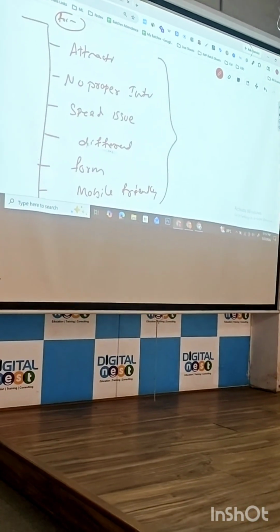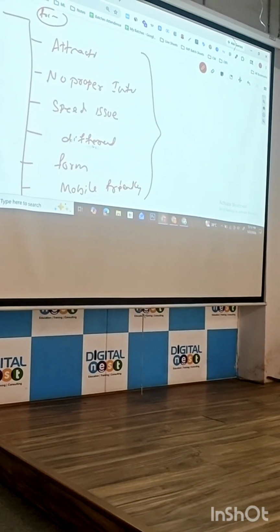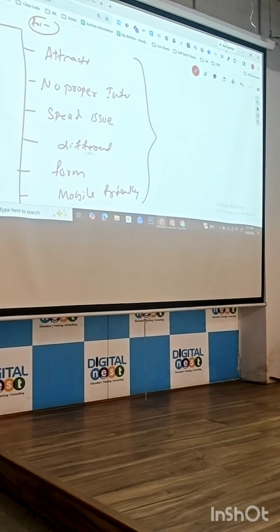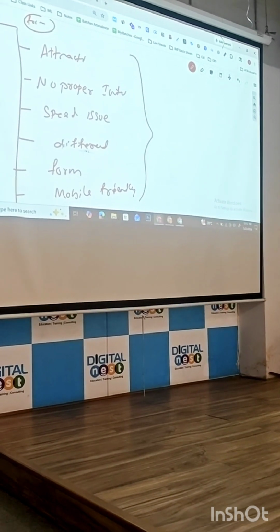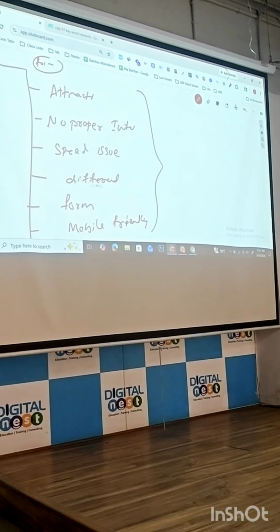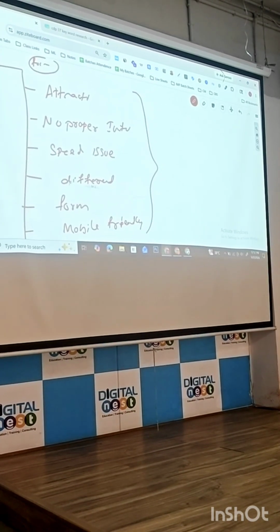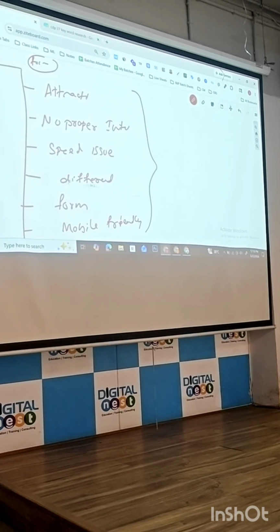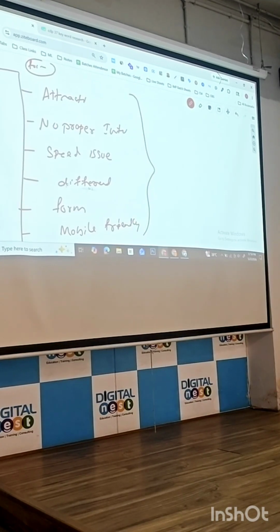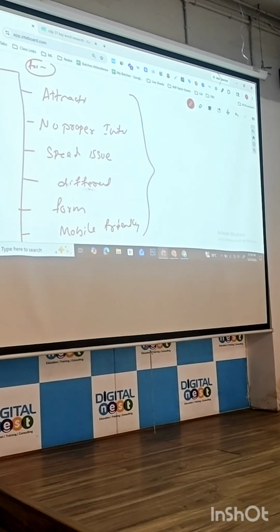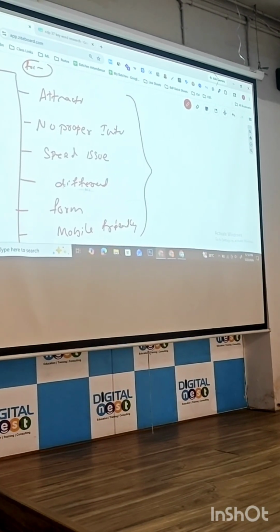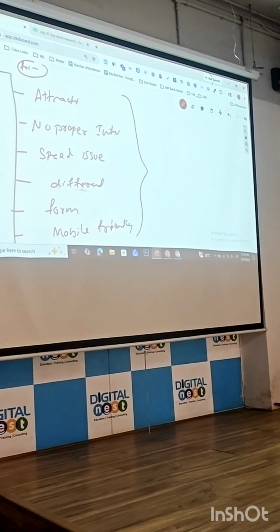Experience, multiple factors. If the user gets attracted, they'll fill the form. If they are not attracted, they'll not fill the form. If they are not filling the form, what is getting affected? Conversion rate. Your client is also getting affected. No forms, no conversions. One month your client will see, two months your client will see, then your client will say bye bye, goodbye.